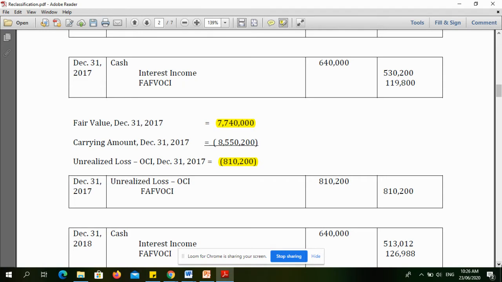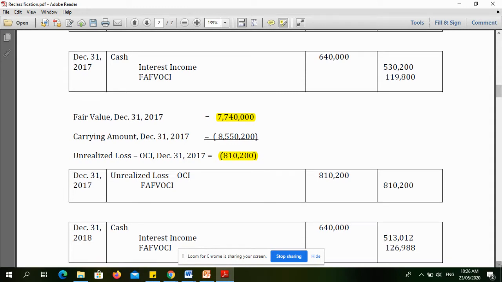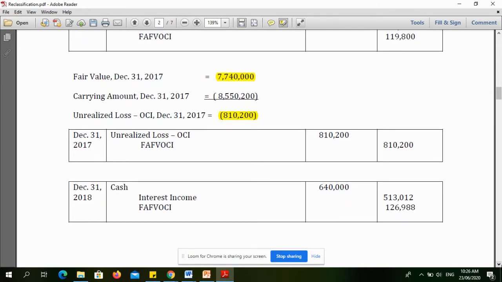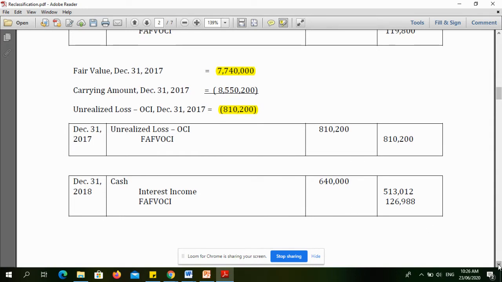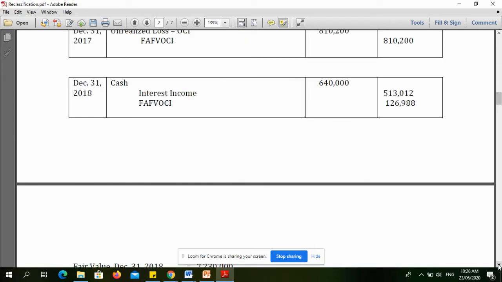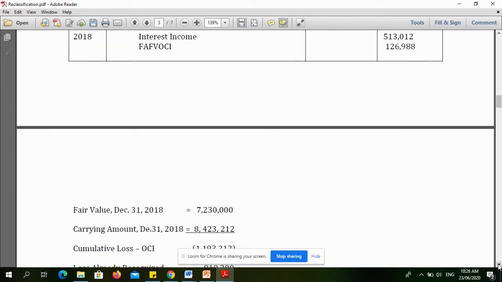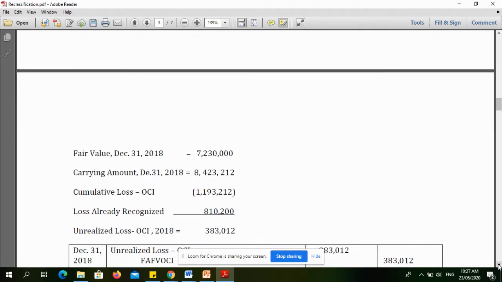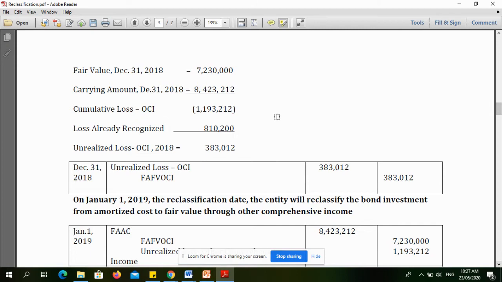On December 31, 2018, the same. So we recognize the interest income again. And again, for 2018, we need to compare again the fair value with the carrying amount. So as you can see, the fair value on December 31, 2018 is 7,230,000.